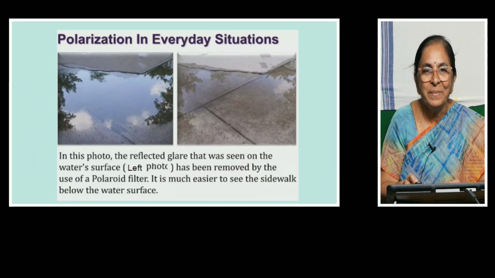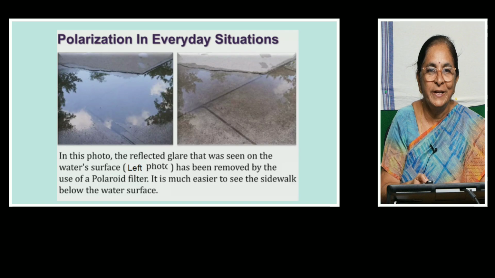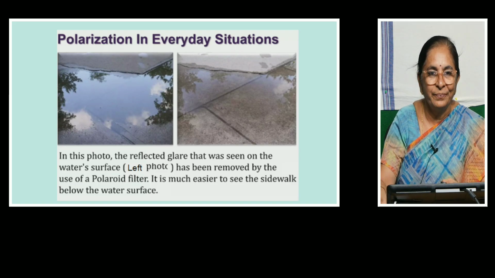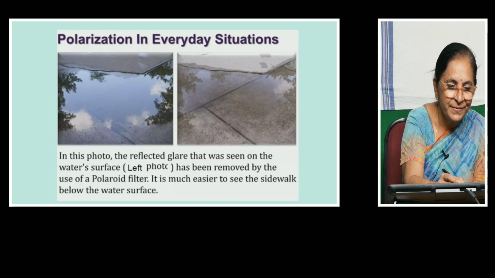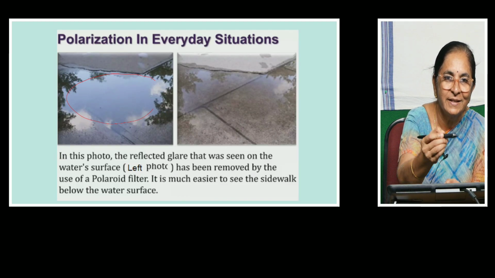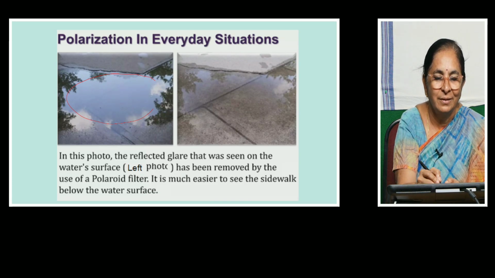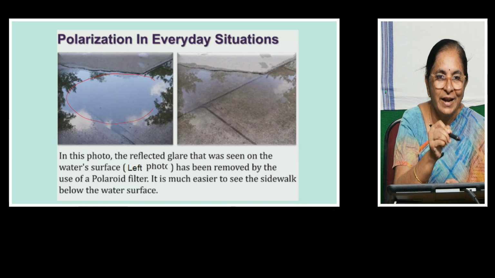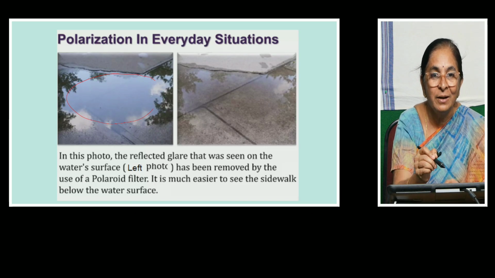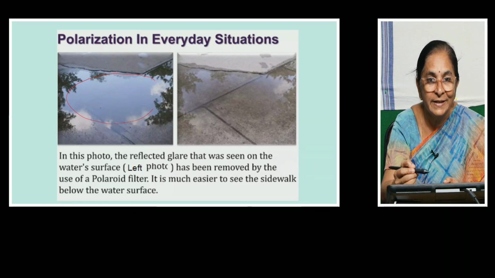Now let us see some examples of polarization in everyday situations. In the first picture, you can see a photograph with a thin film of water here. It reflects the sky. So we cannot see what is beneath the water. So the same photograph is taken by the same camera but adding a polarizing film to that, which is called a filter.